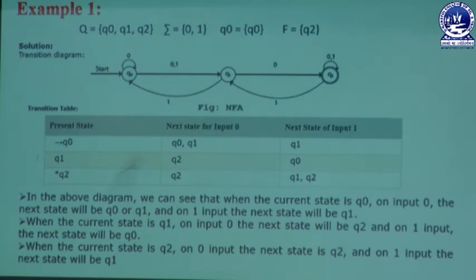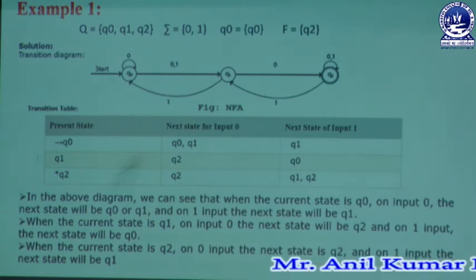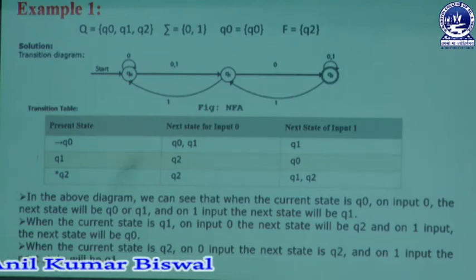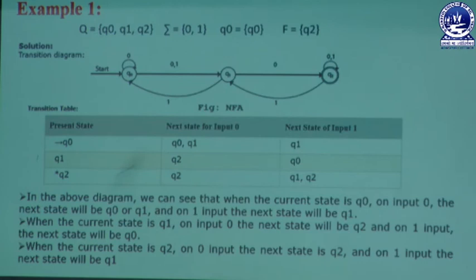Similarly in the present state we take q0, which is the initial state, and the initial state is always marked with an arrow. Whenever the user puts input symbol 0 to the q0 state, it is self redirected, as well as it can create another state named q1, which is mentioned in the column for input symbol 0.